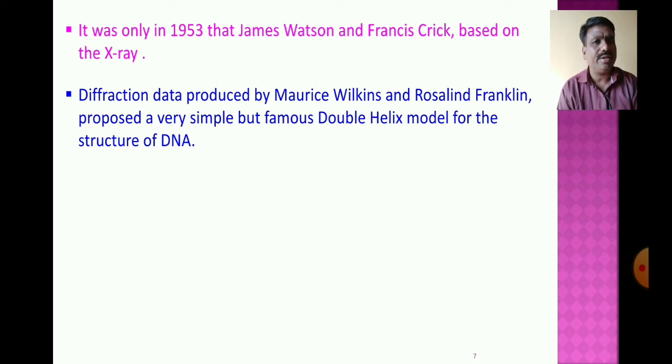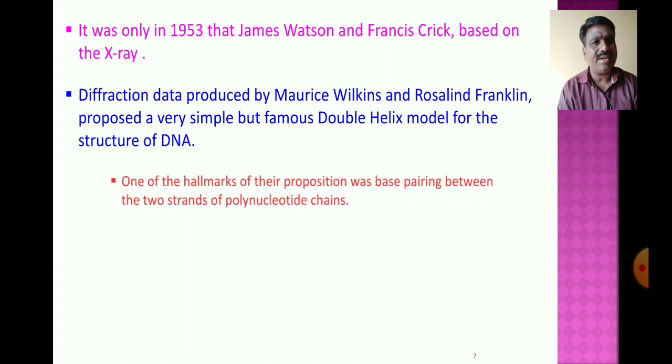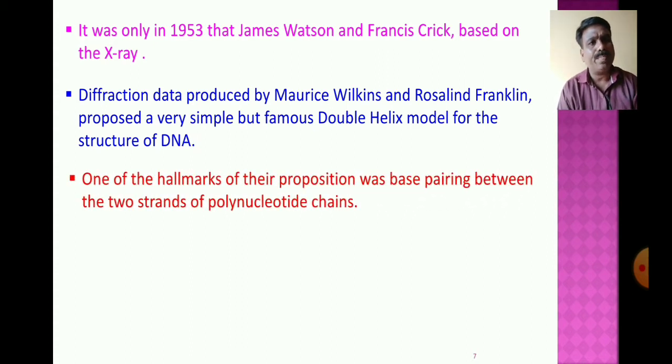Maurice Wilkins and Rosalind Franklin's data led to this very simple but famous double helix model for the structure of DNA. In 1953, Watson and Crick's model became very famous. One of the hallmarks of their proposition was base pairing.